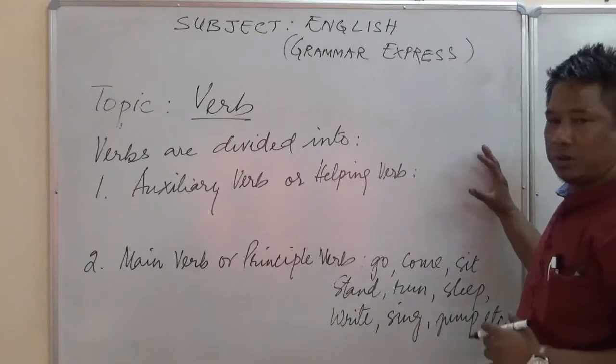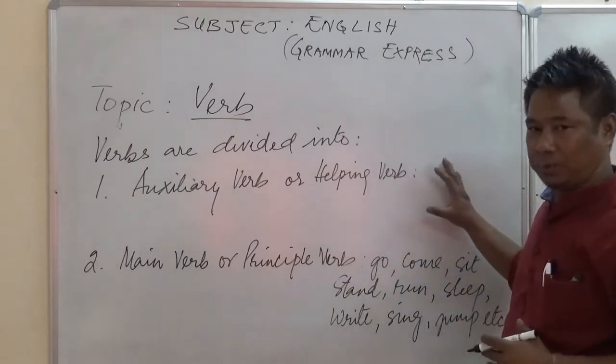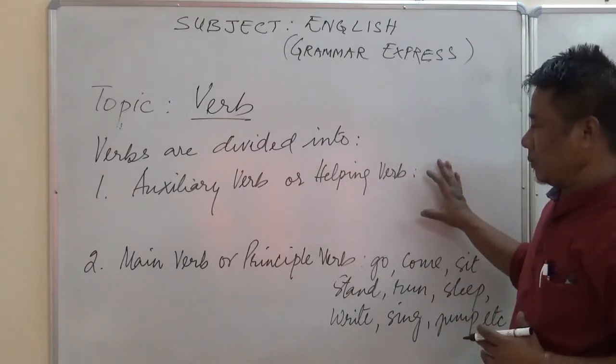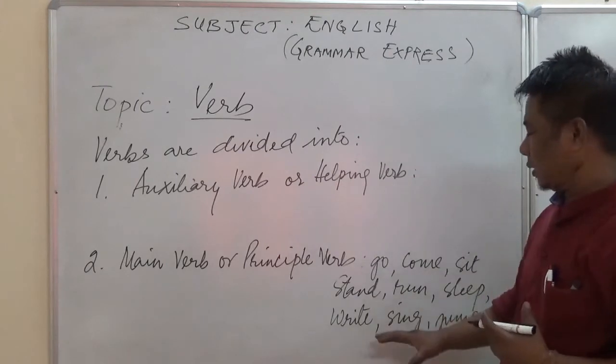Okay, what actually is auxiliary verb or helping verb? Helping verb or auxiliary verb are those verbs which help the main verb.